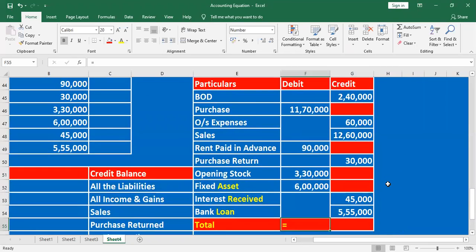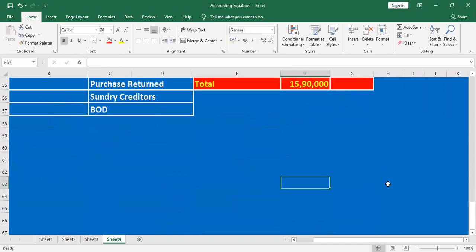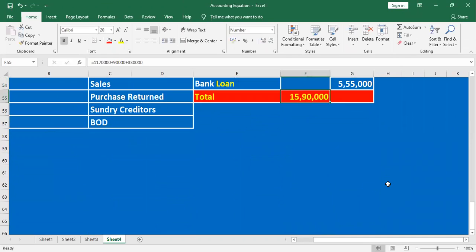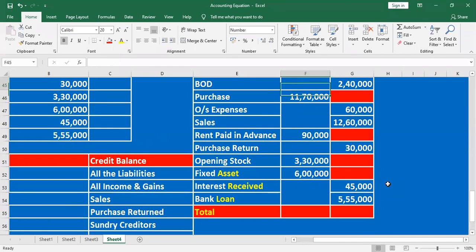What is the total of debit? 11,70,000 plus 90,000, 21,90,000, sir. Okay, very good. So what is the total? 21,90,000. Both sides have the same total.